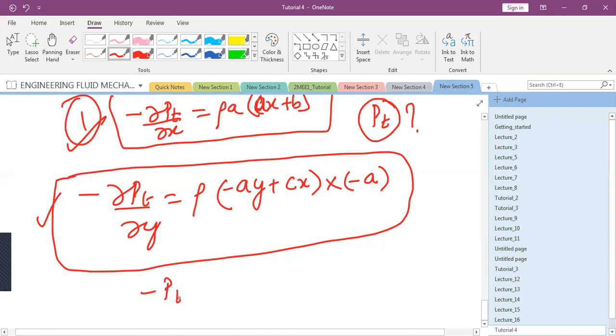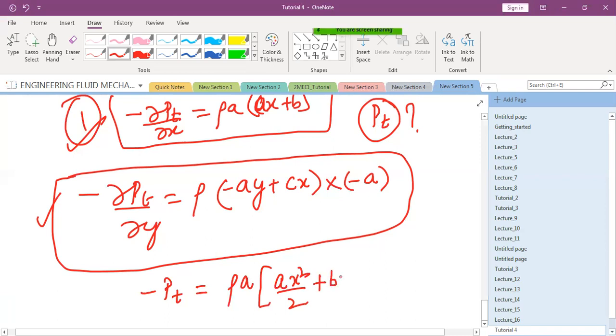Minus p_t is equal to what? The common rho a will come, and integrating gives a x squared by 2 plus b x, plus a constant. What should I write on plus?